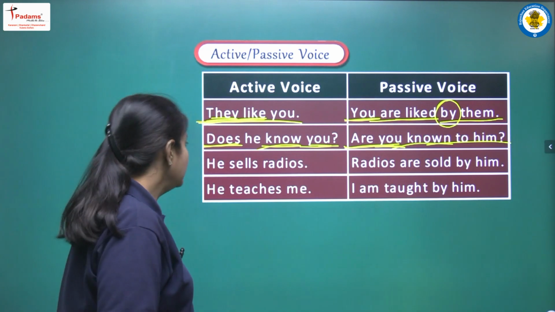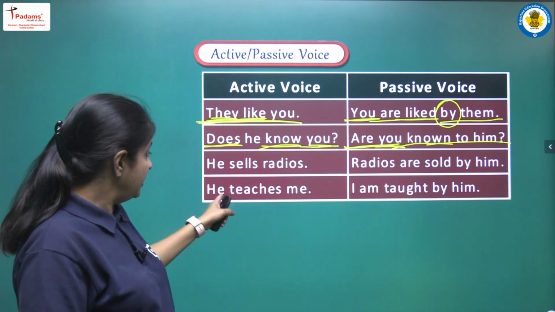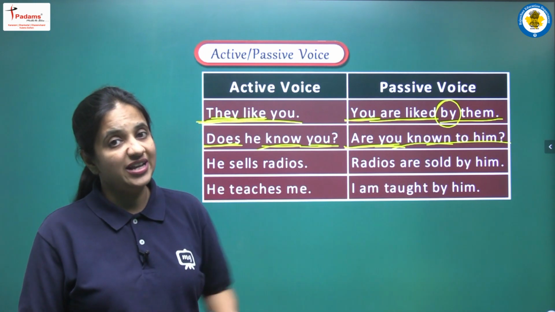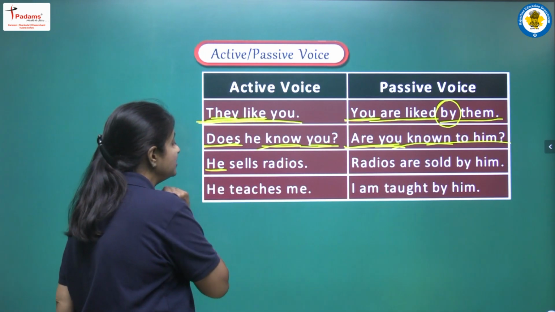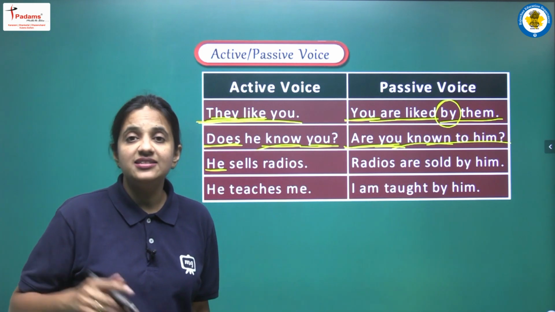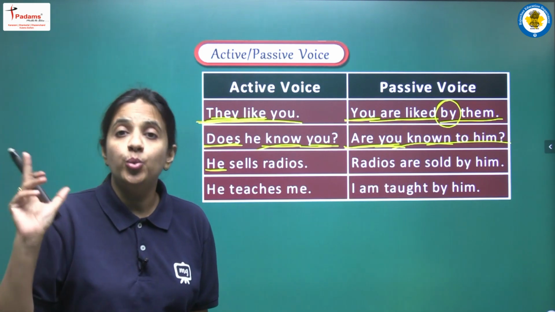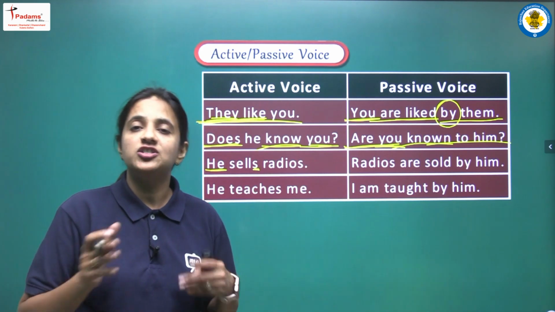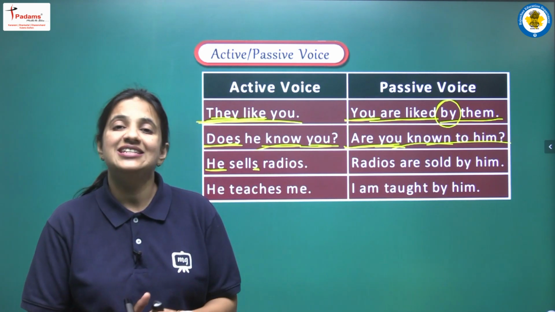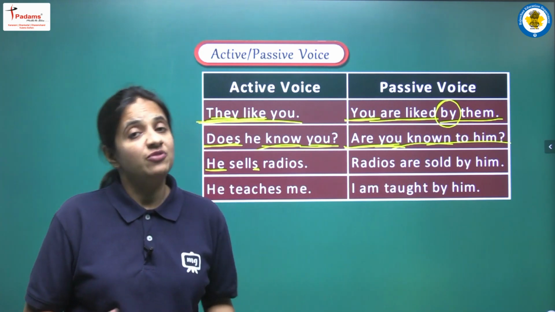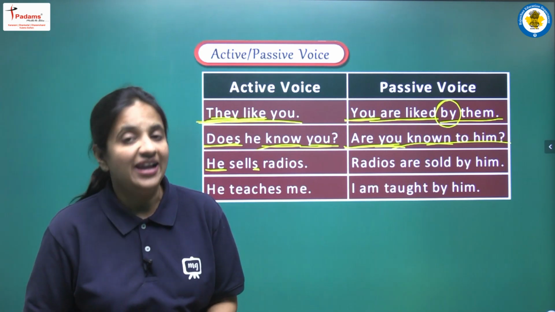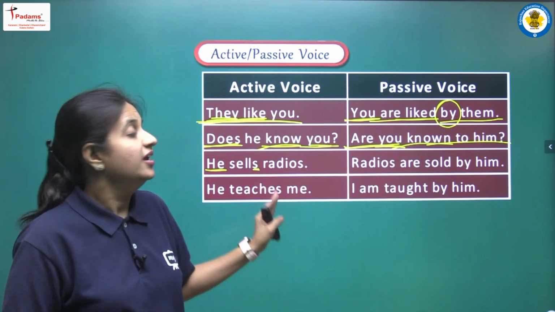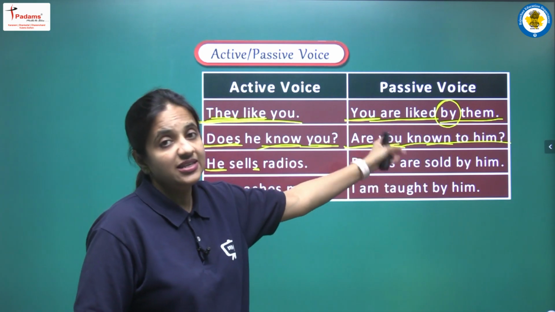Okay. Moving on, next sentence: he sells radios. Again we have to identify the tense. For that, let's see, we are having the subject he. It's a singular subject, and with a singular subject we are having s or es with the first form of the main verb. So yes, this is the rule. With the help of that we can identify that yes, we are having present simple tense here. Okay, and now we have to convert the sentence into passive voice.